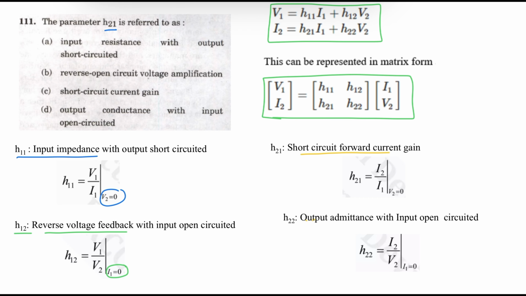So that is forward current gain with output short circuited, V2 is 0. Similarly, H22 is output admittance with input open circuited, the ratio of current to voltage at the output side, keeping the input port open circuited, I1 is equal to 0. Therefore, the correct answer is option C.